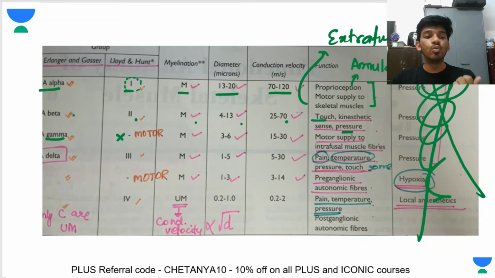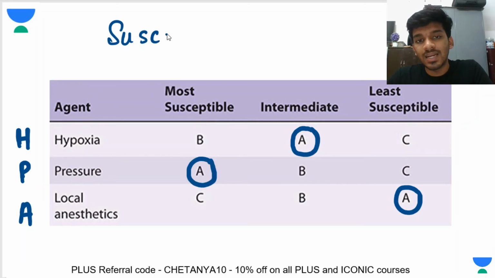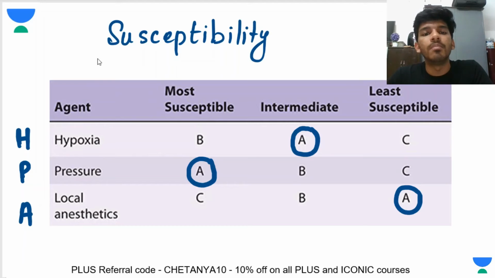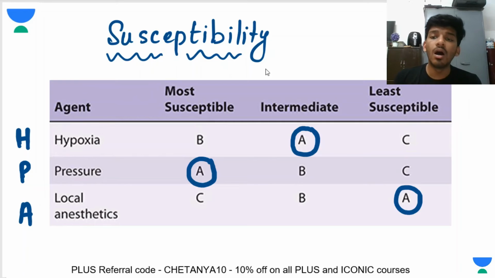And now let's come to one last concept, and that is susceptibilities. A very small concept, but very high yield and very difficult to remember, and very important. Okay, so we'll try and clear this out. How I do this is that I try to differentiate between type A and type C, and B automatically fits in.